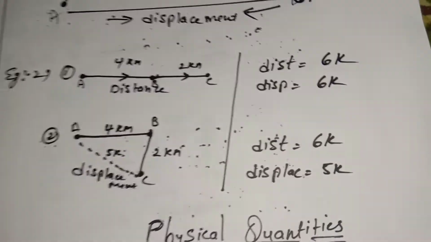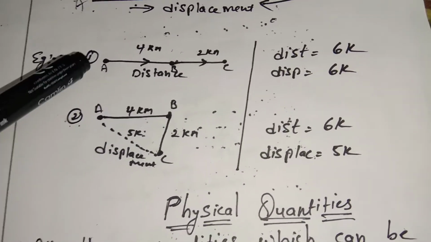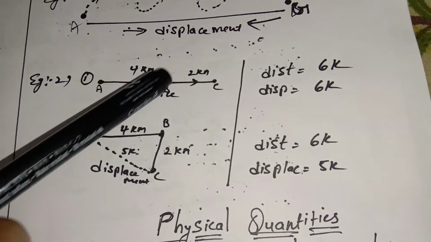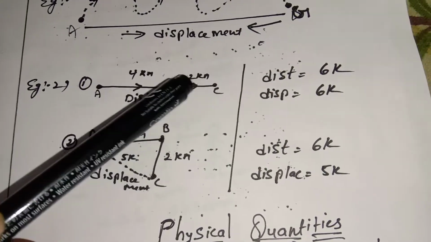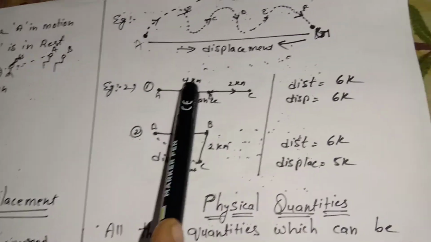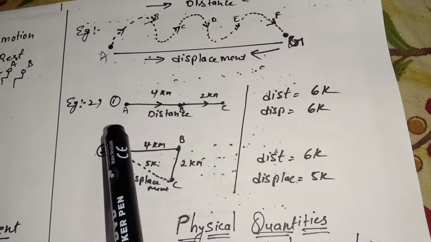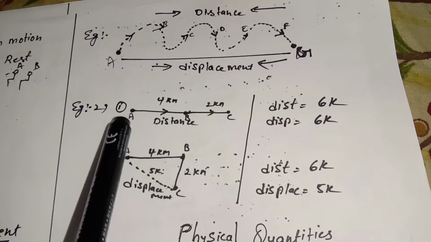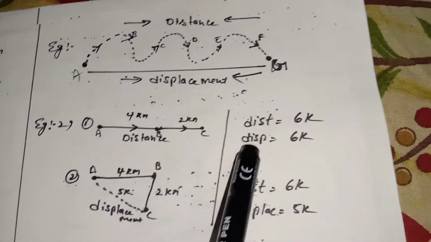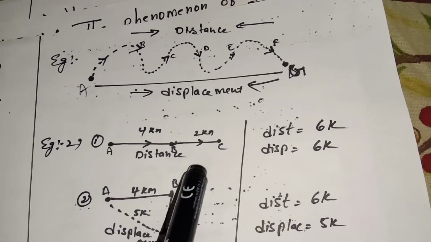See, in case 2, one more example to understand very clearly. Here one person is traveling from A to B, 4 km, and B to C, 2 km. We want the total distance. Distance is 4 plus 2, 6 km. So he traveled a total distance of 6 kilometers. If you want the displacement, it is the same, because it is in a straight line. Distance is the same and displacement is also the same, 6 kilometers, because there is no change of direction.